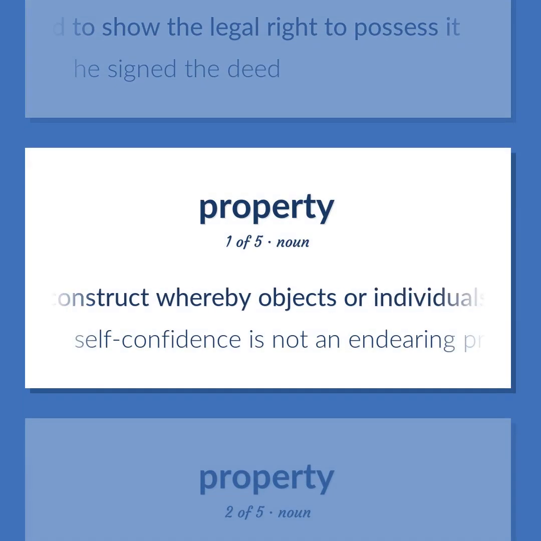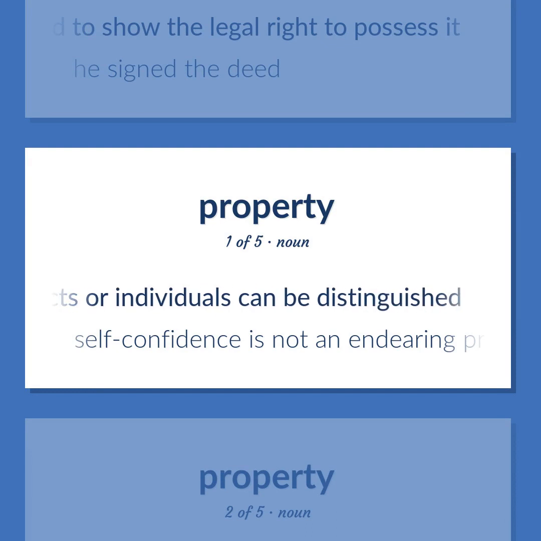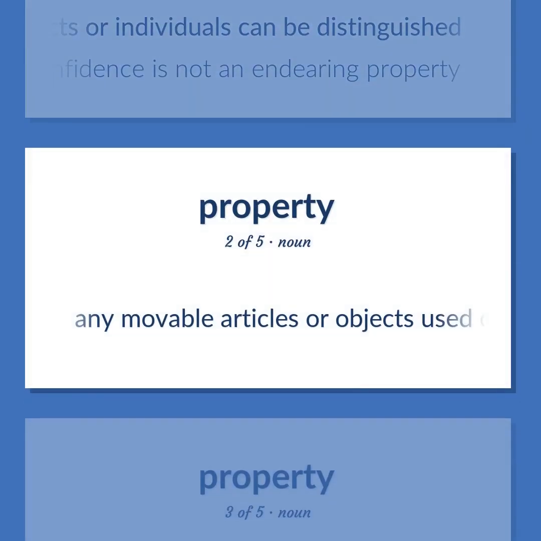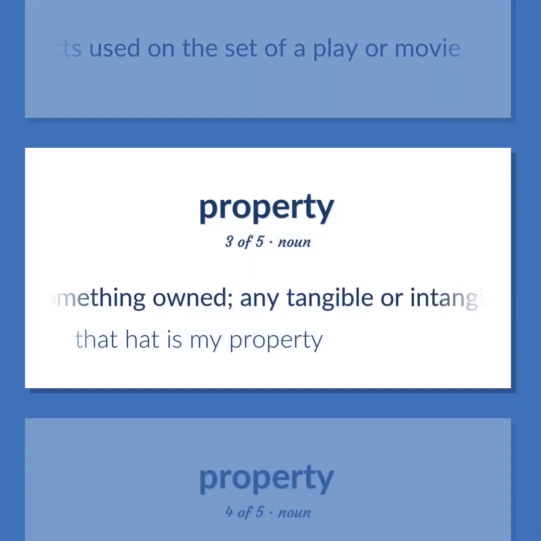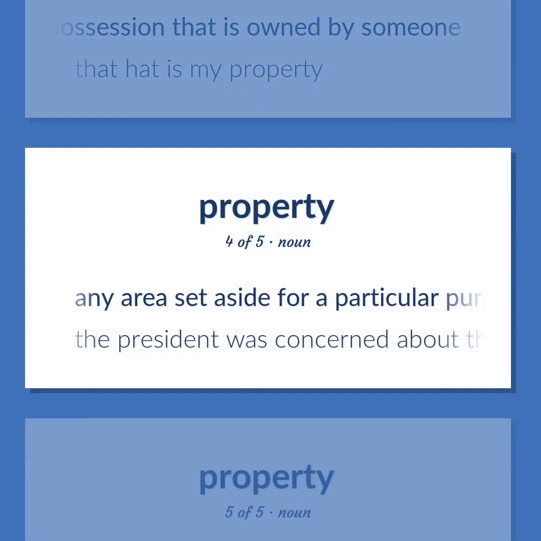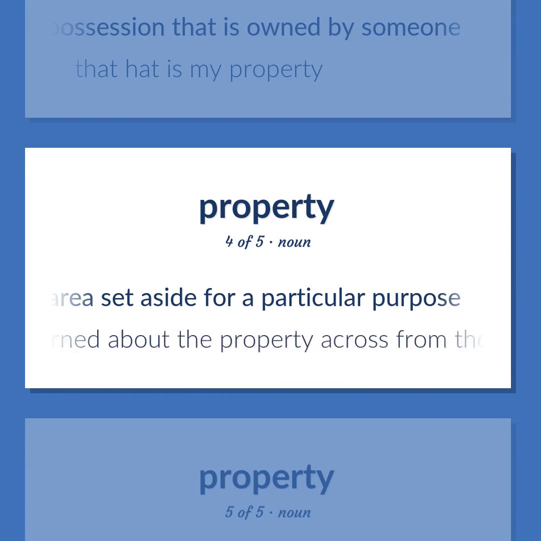A construct whereby objects or individuals can be distinguished. Self-confidence is not an endearing property. Any movable articles or objects used on the set of a play or movie. Something owned. Any tangible or intangible possession that is owned by someone. That had as my property. Any area set aside for a particular purpose. The president was concerned about the property across from the White House.